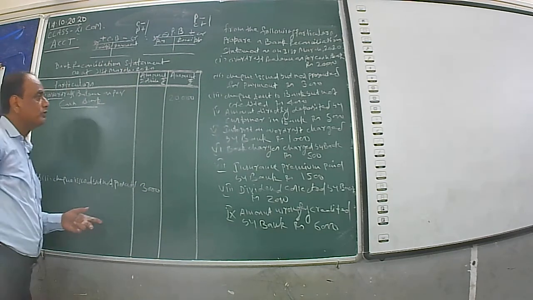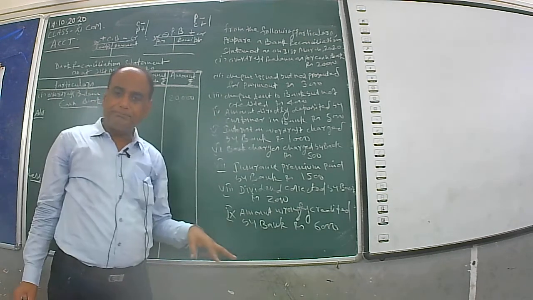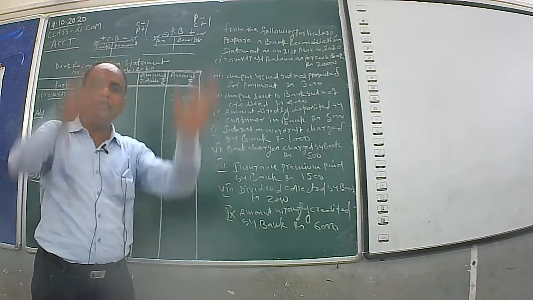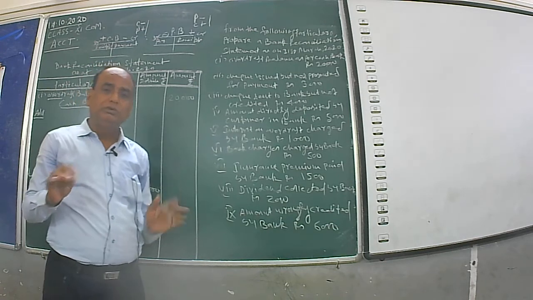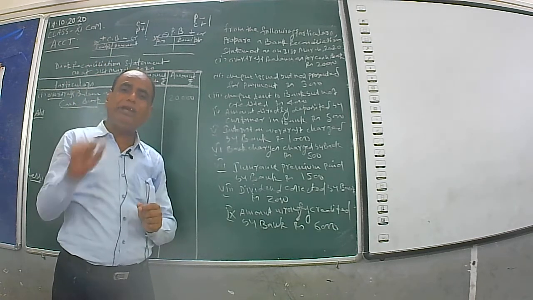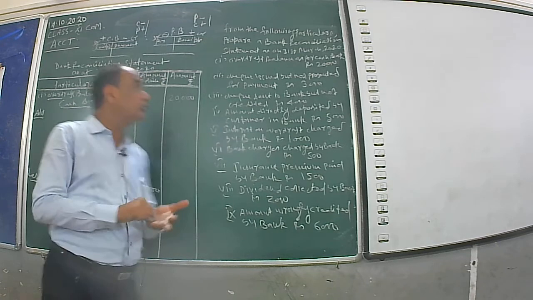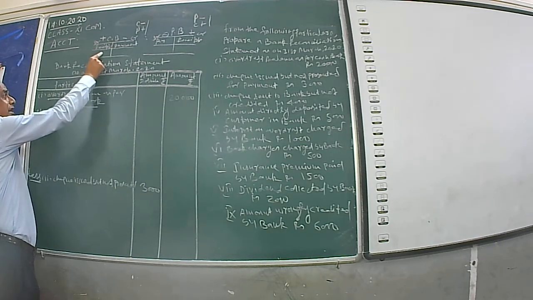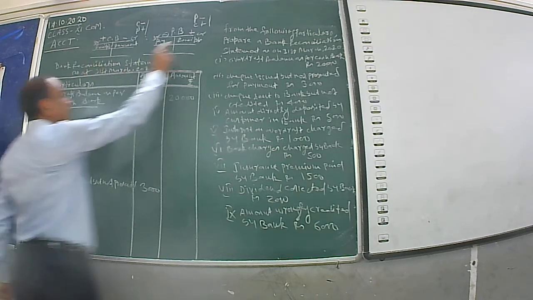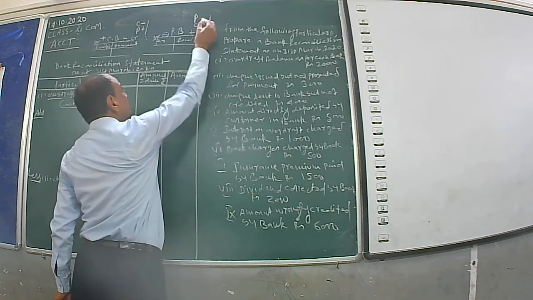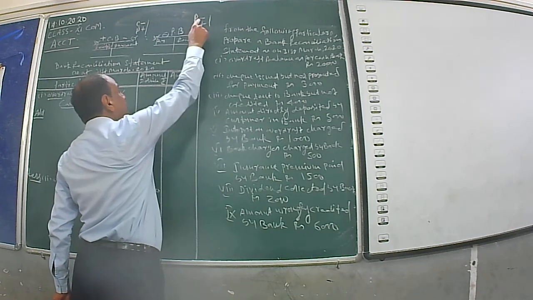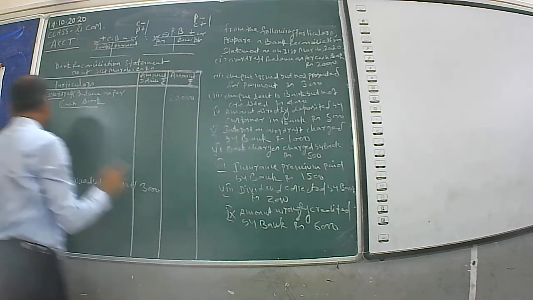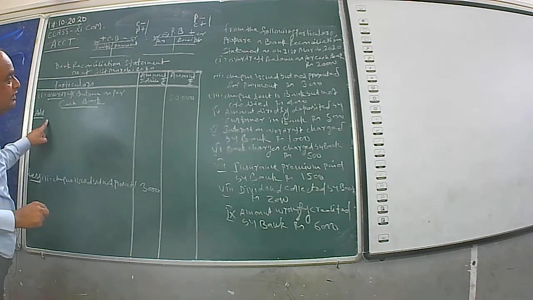See again, check sent to bank but not credited. So when the check is sent to bank, the businessman will make the recording in his own cash book, on the debit side of the cash book. Therefore, the cash book is in a plus position, while it was not credited in the passbook. Therefore, P is in a minus position. Since the cash book is in a plus position, it will be plus.